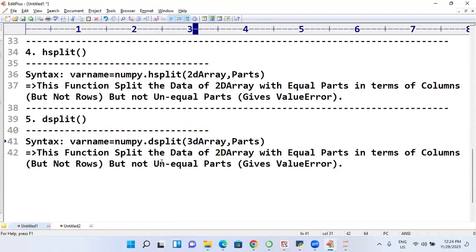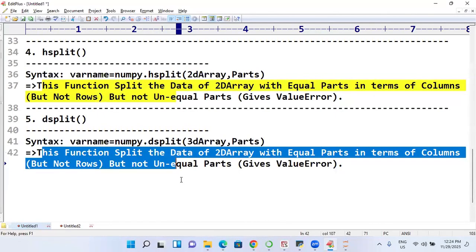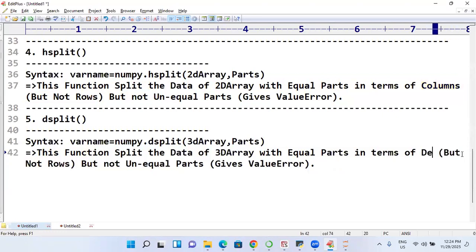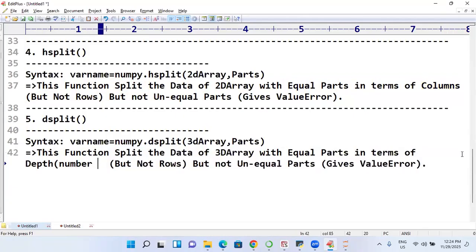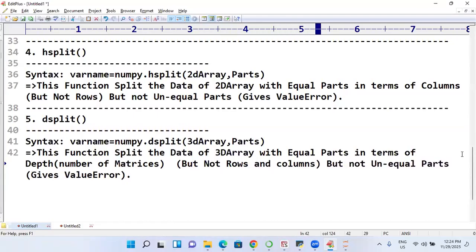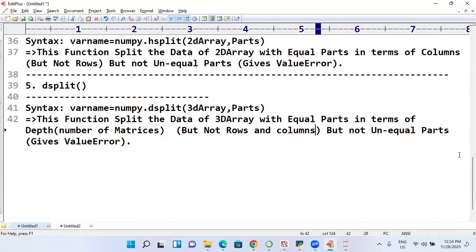3D parts. This function splits the 3D array into equal parts in terms of what? Depth. Depth means what it indicates? Yes, number of matrices. Number of matrices, but not on rows and columns. But not rows and columns. But not on what also?